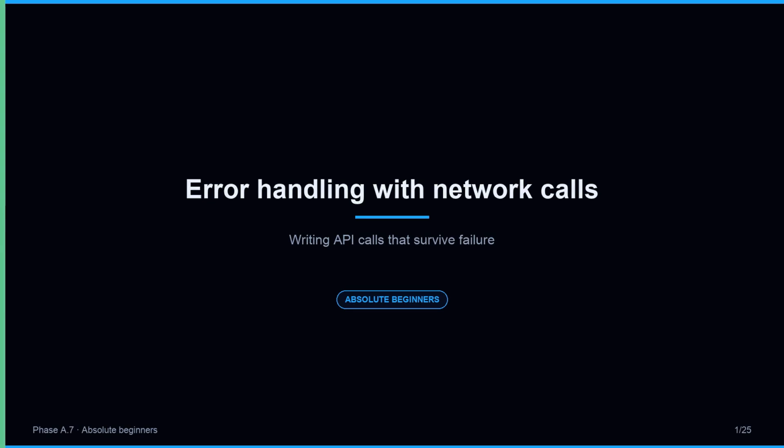Until now, every request we wrote assumed the server was reachable and happy. Real networks are not so kind. Connections drop. Servers return errors. Tokens expire. Requests time out. A script that crashes on the first failure is useless in production. Today you learn to write API calls that fail gracefully: checking status codes, raising on errors, catching exceptions, and retrying when it makes sense.